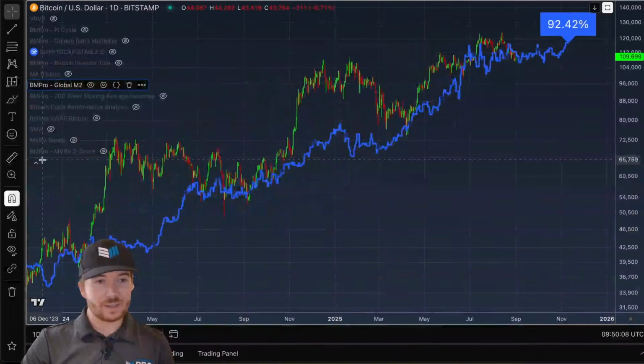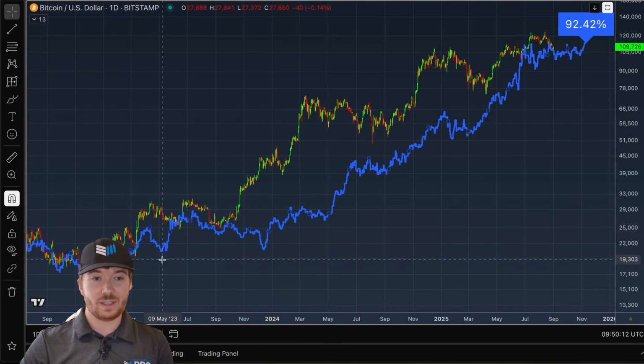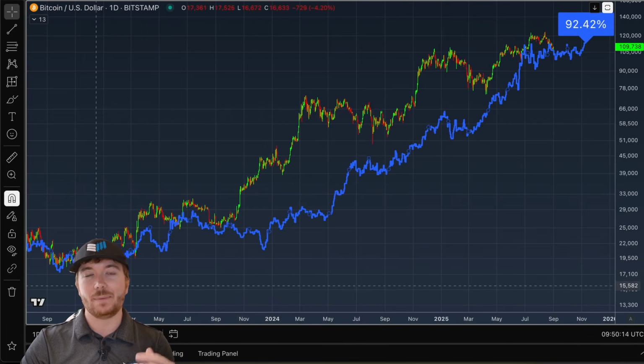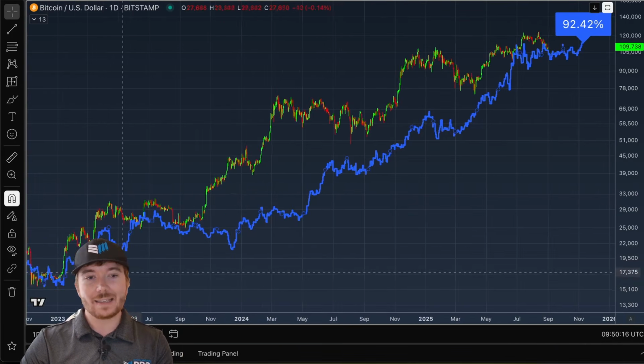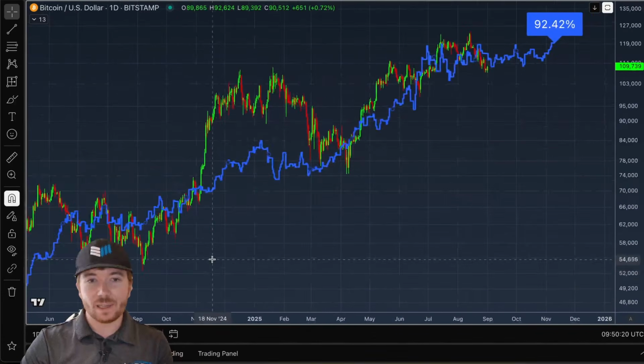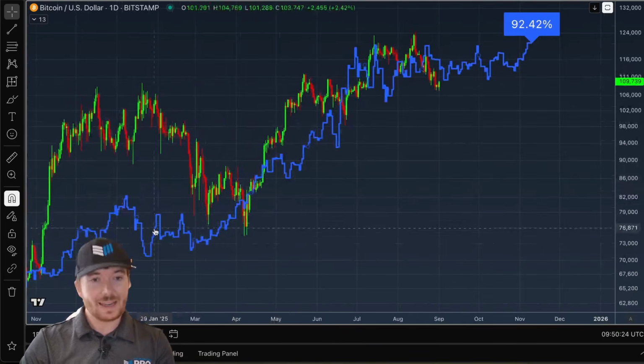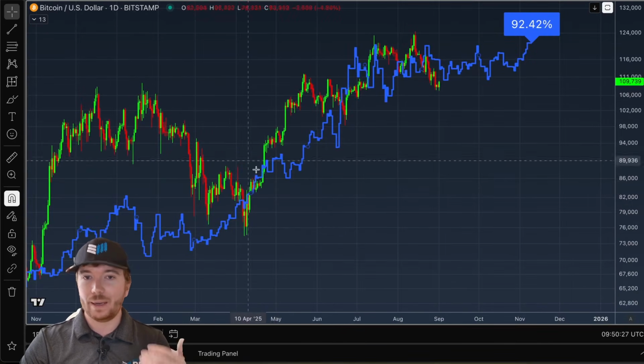And again, if we just zoom out and see how it's looked this cycle, it makes sense. They've moved very much in unison. They bottomed at practically the exact same time with this 10-week delay. And then since then, every single little bump and every single big rally, they've been pretty similar. As gold has moved to new all-time highs, Bitcoin has done the same. As gold stagnated and had drawdown periods, Bitcoin did the same.